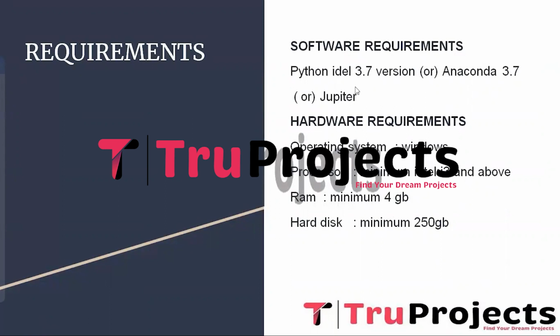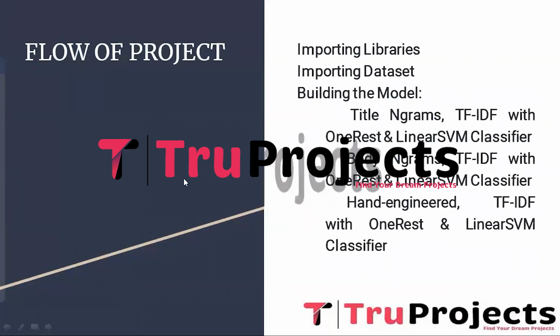Software requirements are Python IDE with version 3.7, or Anaconda with version 3.7, or Jupyter Notebook. Hardware requirements are operating system as Windows, processor of minimum Intel i3 and above, RAM of minimum 4 GB, hard disk of minimum 250 GB. And to know about the flow of the project, these are the steps we need to discuss.